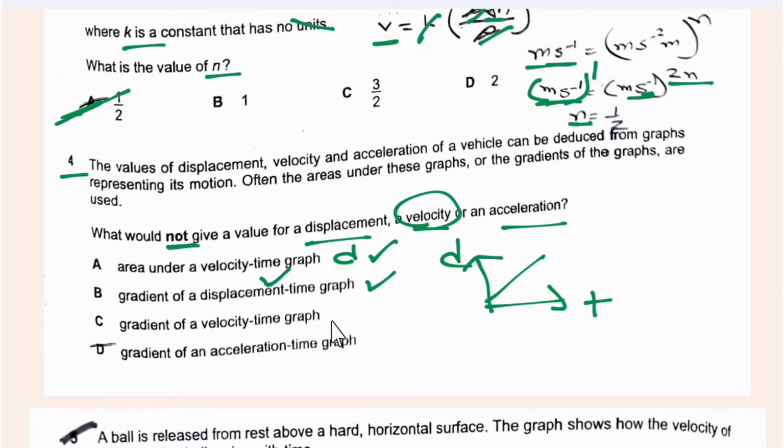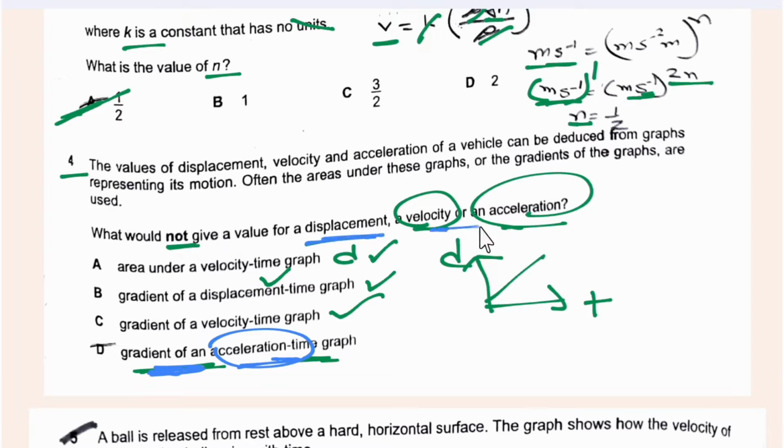Then the gradient of velocity time graph is obviously acceleration, so we would get acceleration. But the gradient of acceleration time graph is none of the above. We know that the area under the acceleration time graph is the velocity, but the gradient of acceleration time graph is none of the above. So this could be the answer, that it is not the value from these three.